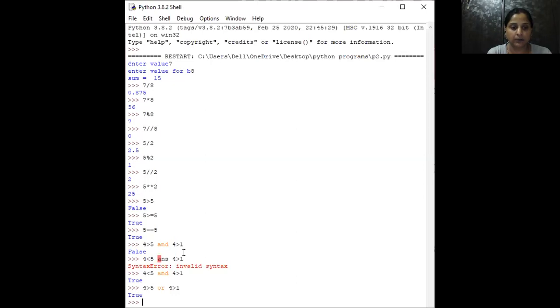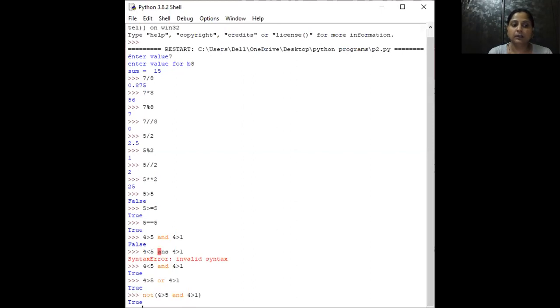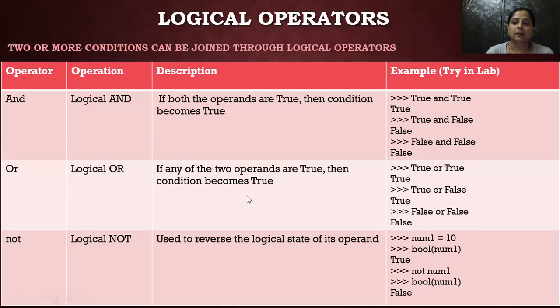So these are the logical operators. And see, this condition is false with the help of the and operator. If we write not in the starting like this to reverse the result, now the result is true. Here it was false, but we used not over here, so it negates the result. These are always calculated from left to right. If you have one statement with and, or both, then these are operated left to right.